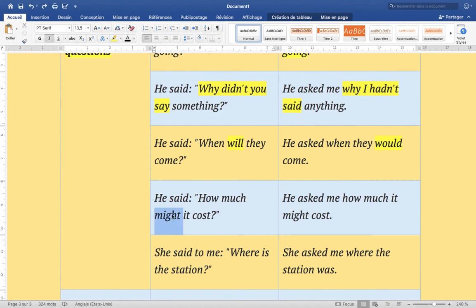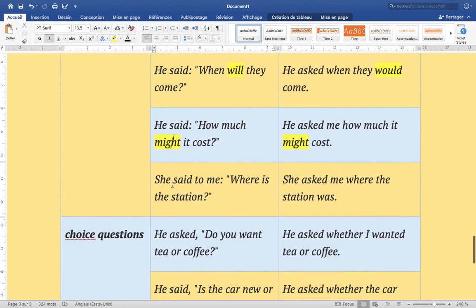We have might, and we are going to keep it as it is. Might is the modal of may. If we have may here, we're going to put might here. So how much it costs? We're going to say he asked me how much it costs. Why? Because this might is already in the past.